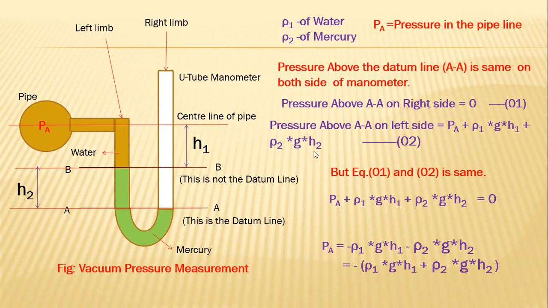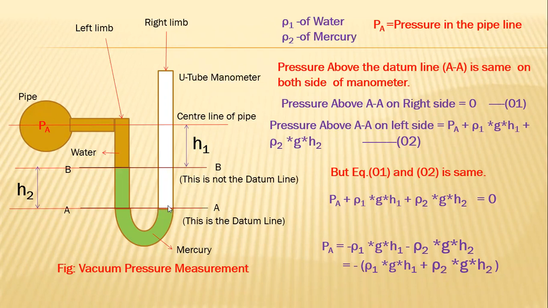So you can calculate the pressure above the datum line A dash on the right side. What is the pressure above the datum line on the right side? H1 plus H2? No, that is the height of the mercury surface from the center of the pipeline.